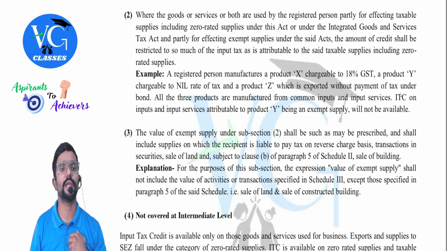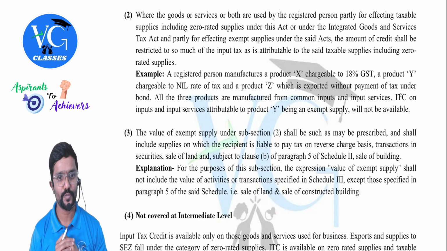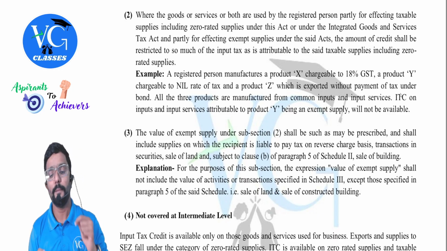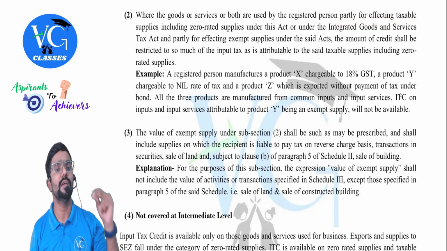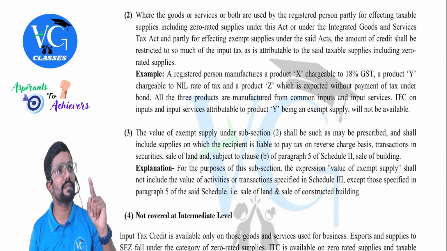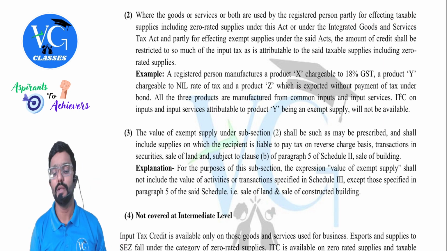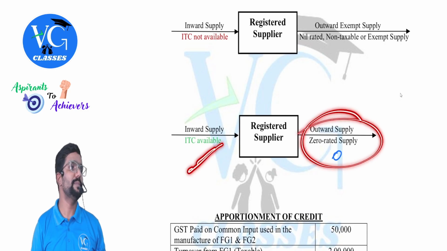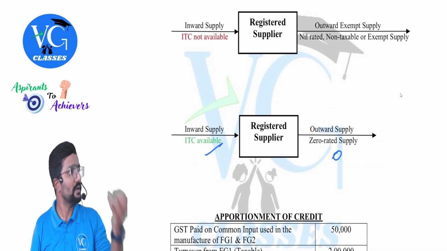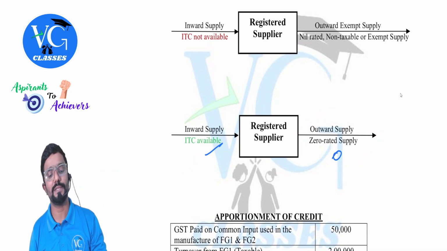Okay. Let me read sub-section 2. Where the goods or services or both are used by a registered person partly for effecting taxable supplies, including zero rated supply. Will taxable supply include zero rated supplies also? Yes. Why, sir? Because if my outward supply is zero rated supply, I can claim the credit. That is also called taxable supplies, guys.